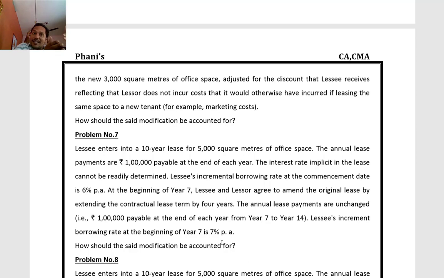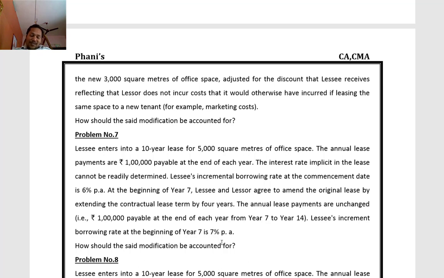So if you are extending the lease term or reducing the lease term, change in the term, that is a modification. Increasing the space or reducing the space, that is also part of lease modification. Changing the timing of payments, all these are part of lease modifications only. Then the impact of modification, how to account for it?